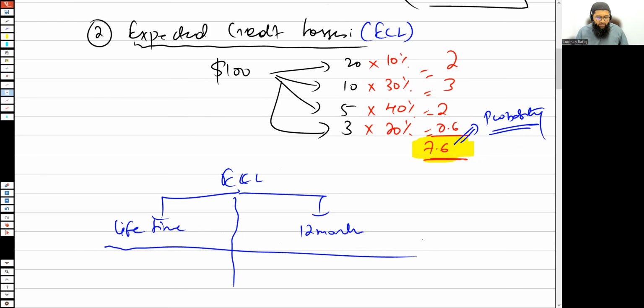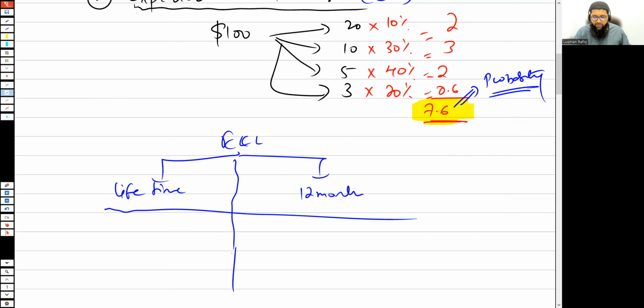What is this lifetime expected credit loss, and what is this 12-month expected credit loss? The concept of the 12-month expected credit loss is that the likelihood of the loss in the next 12 months is going to be the expected credit loss for the 12 months. What is the lifetime? Let's say you have invested in a bond with a 5-year life. The expected credit losses over the entire life of 5 years is going to be the lifetime expected credit loss.